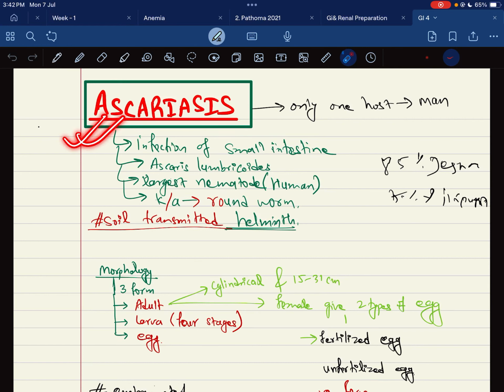We want Ascariasis, Ascaris. Only one, man, is the host. So it's an infection of the small intestine.